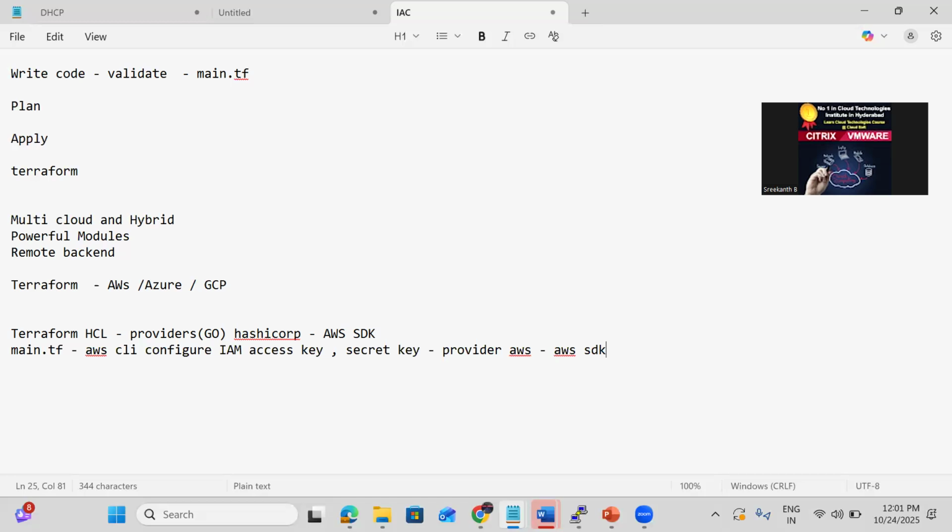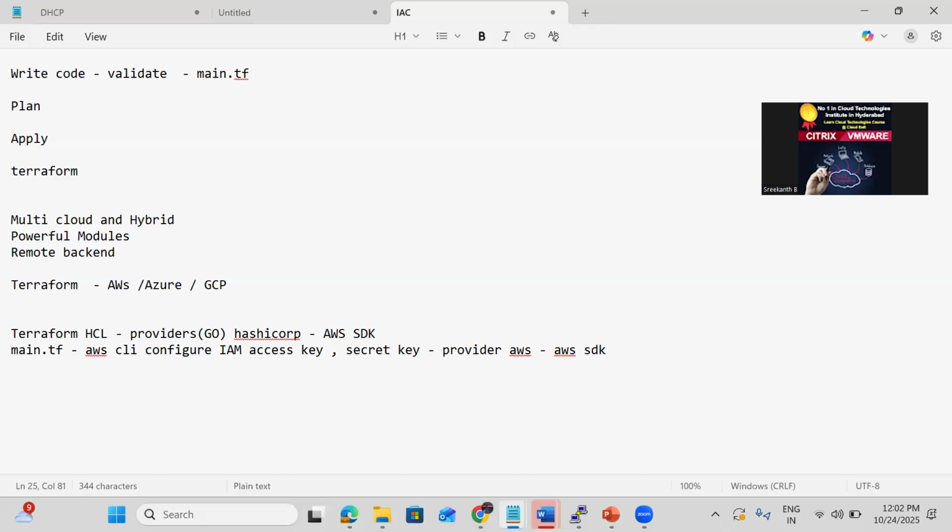Using the AWS SDK, it provisions those resources. Then who is developing those providers, AWS or Terraform? Terraform. Not only for AWS, they have developed providers for Azure, GCP, Ali Cloud, Oracle Cloud, VMware Cloud, Kubernetes. There are more than 1,000 providers, for DigitalOcean as well. Terraform is responsible for providing those providers.